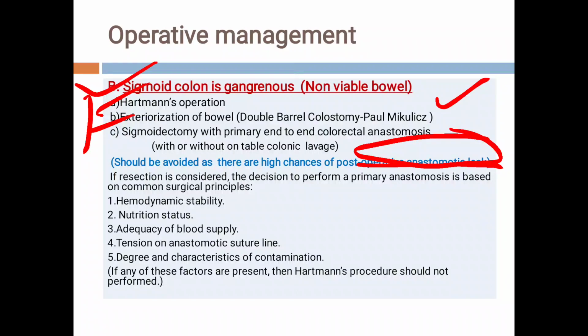Is it possible to do the primary colorectal anastomosis? It can be done with or without on-table colonic lavage. With on-table colonic lavage, we can prepare the bowel on the table.